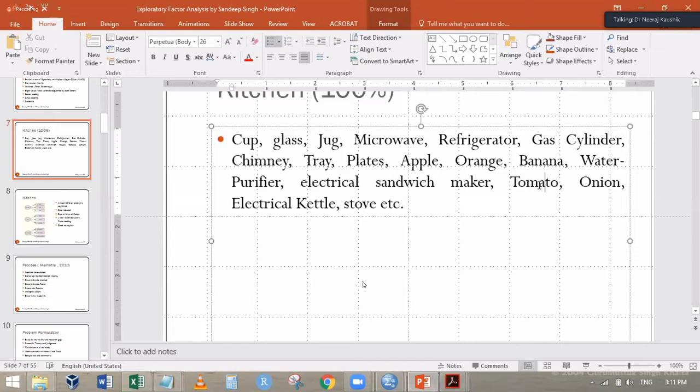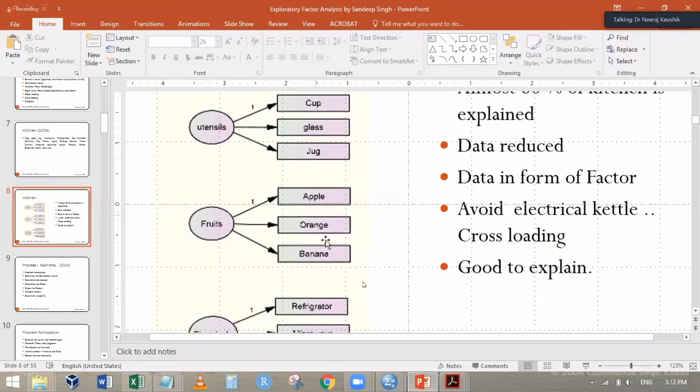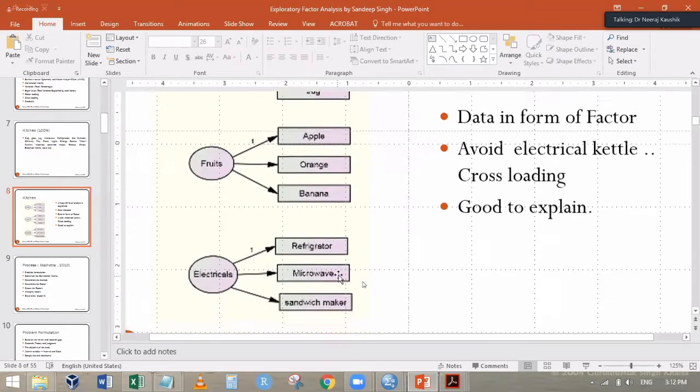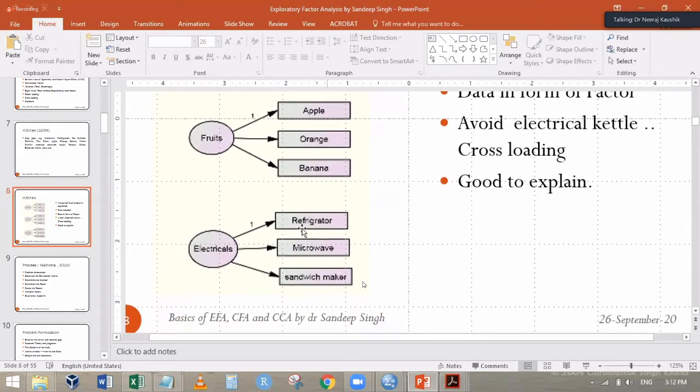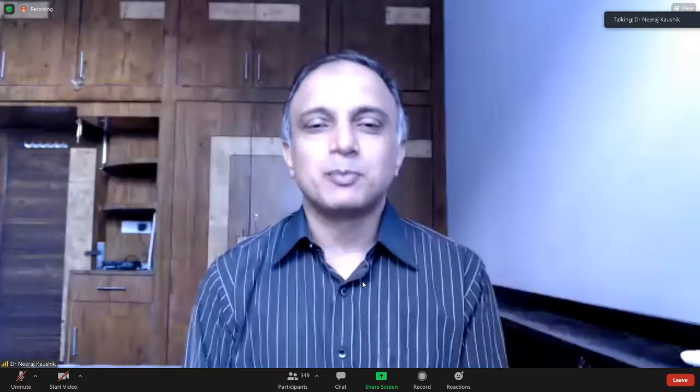How will you do it? In my kitchen there are several items, but these can be classified as utensils. The moment I said utensil, I coined something else. Cup, glass and jug are cup and glass, and now they are also called utensils. Likewise apple, orange and banana are apple, orange, and also fruits. Likewise refrigerator and microwave are refrigerator as well as electricals.